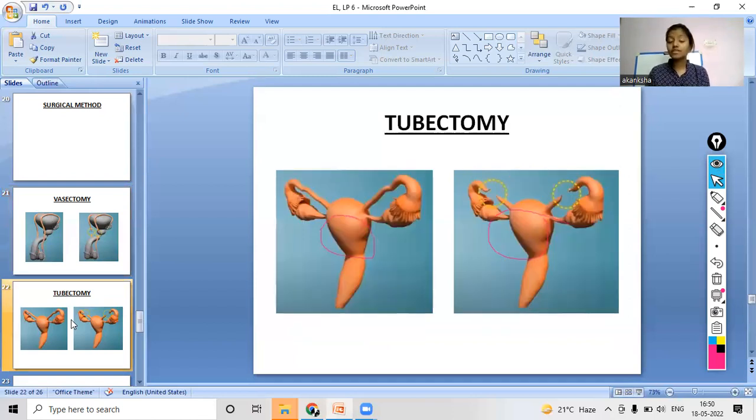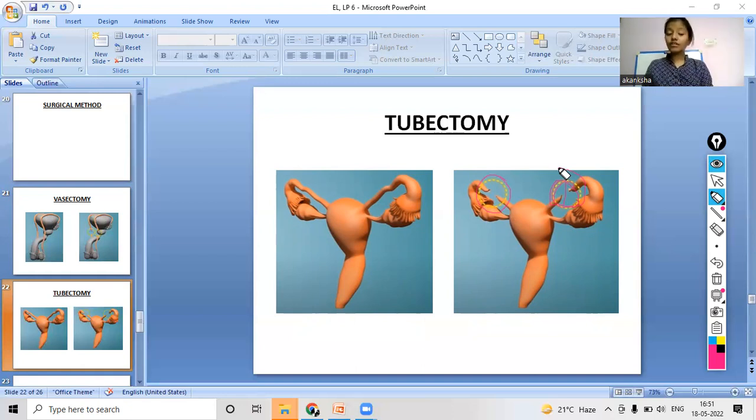tubectomy. Tubectomy is usually in females, right? The surgery is done in the females. So what is happening here? You can observe the picture. I will give you 5 seconds and then we will discuss what actually is happening. Okay, so now what happens in tubectomy is, as you can see, we cut a certain part of the fallopian tube, from both fallopian tubes, so that the egg is not released from the ovaries and does not get fertilized. So this is the main aim of tubectomy.